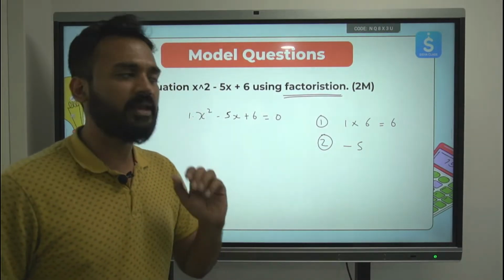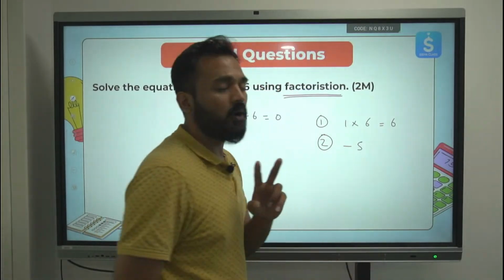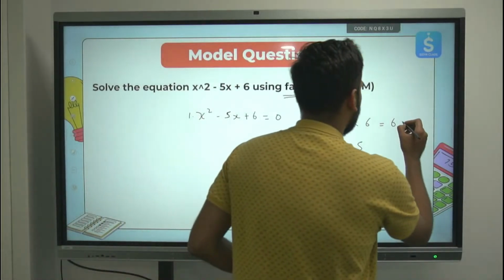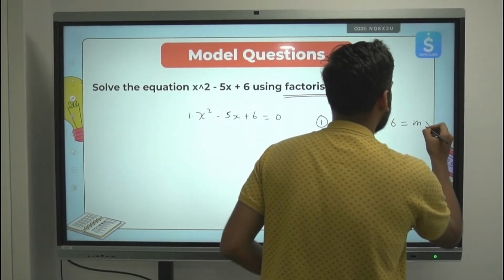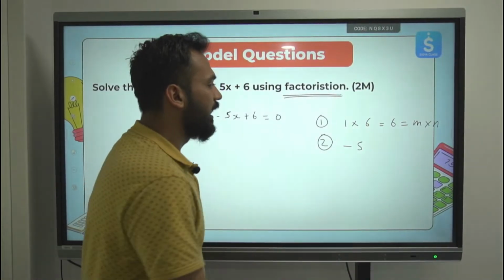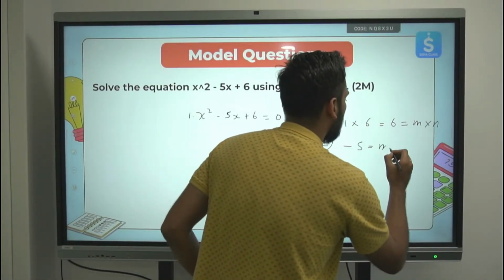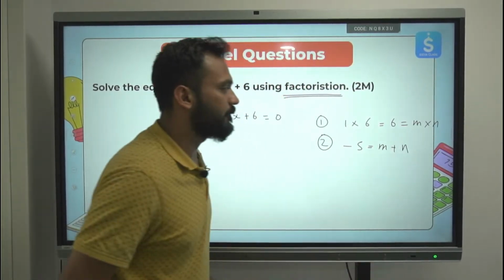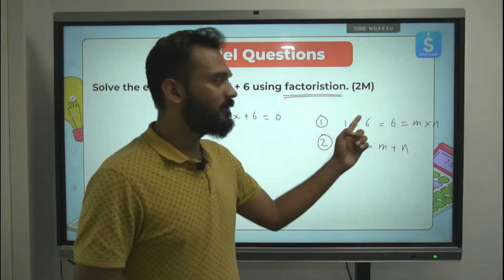They can be positive or negative, anything. I want to find out two numbers such that the product of these two numbers m and n is 6, and when I add these two numbers, I get minus 5. For this, I will prime factorize 6.